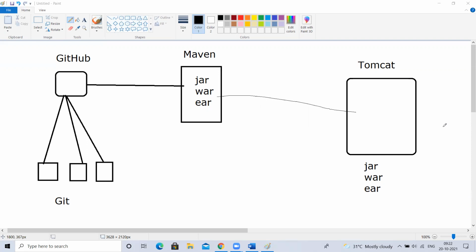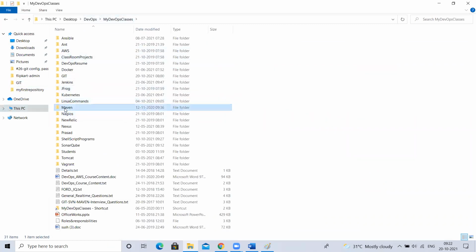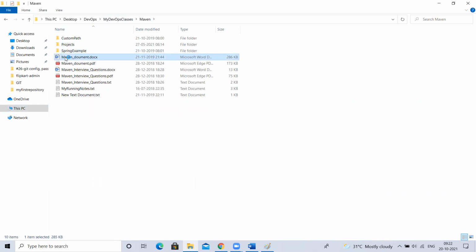Yes, sir. Okay. Maven is not only a build tool, in general we call it a build tool. It can do some extra functionalities also. It can manage your project, so we call it a project management tool. What that management is, we'll see later. First, let me open my Maven document so that I can continue the flow.